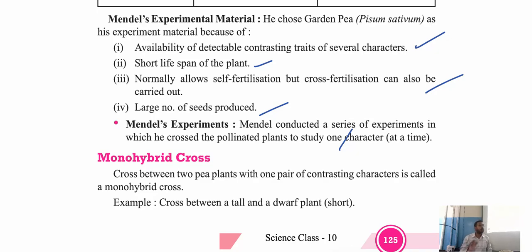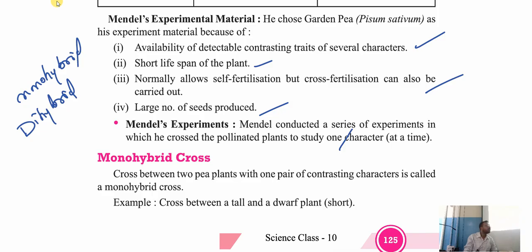So based on those changes, he divided his conclusion into two types, called monohybrid cross and dihybrid cross. Understand, he crossed two different pea plants, right? Yes, sir.